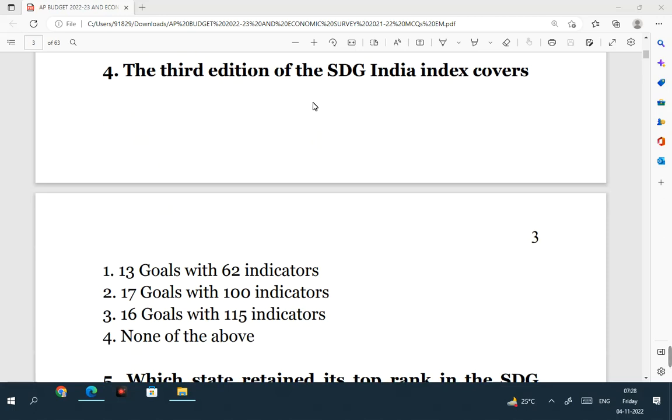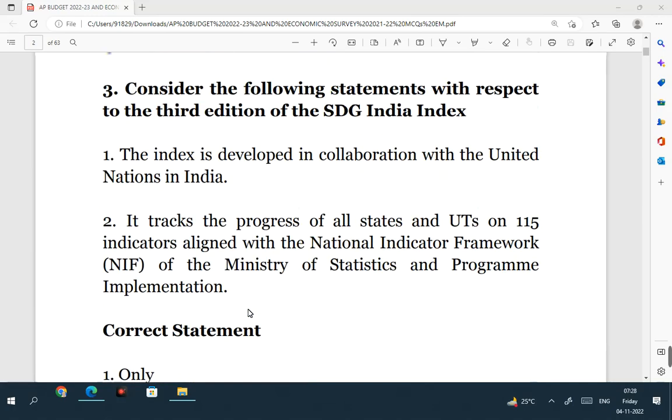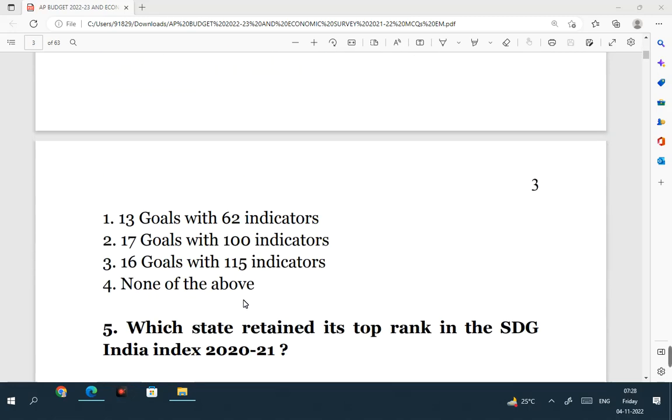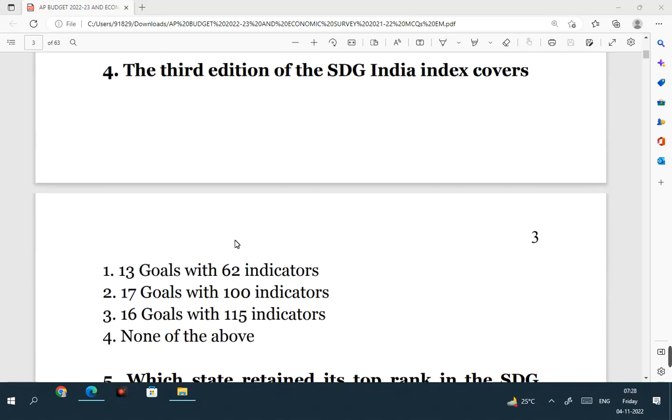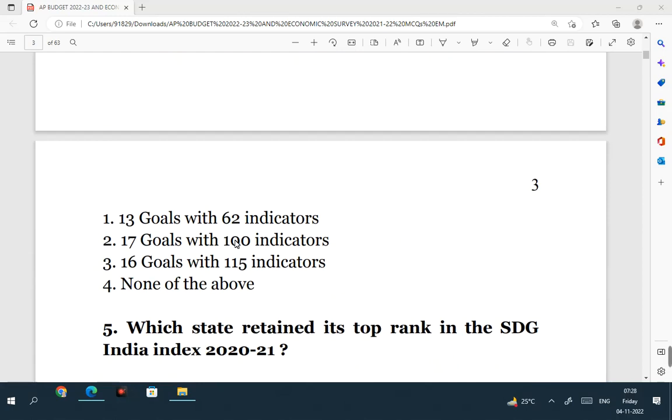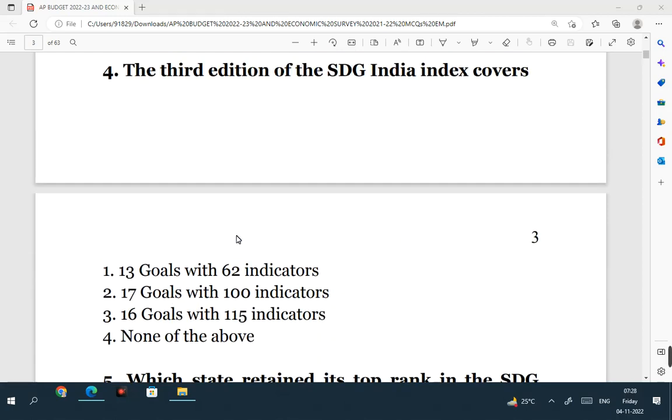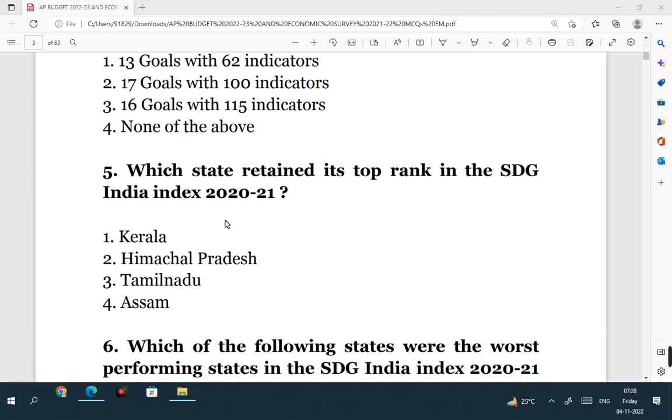The third edition of the SDG India Index covers 16 goals with 115 indicators. Right, this is the right answer. If you compare the third edition with the second edition, the third edition covers only 16 goals. Second edition covered all the 17 goals.